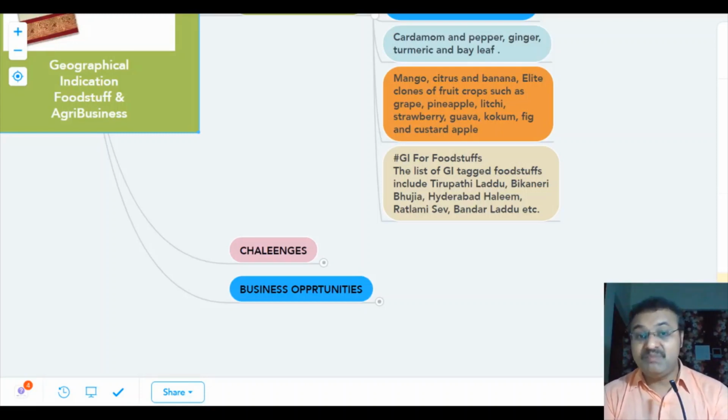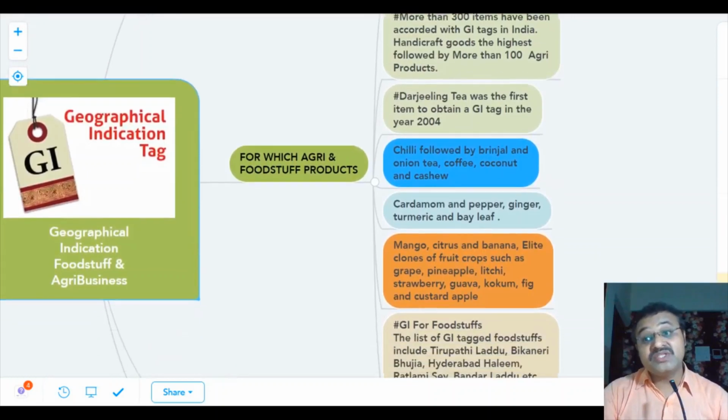Even Bikaneri Bhujia, as you all know, is important. Ratlami Sev, Hyderabadi Halim, and even the Bandar Ladu. Various area-specific foodstuffs are prepared in that area and have been given the area-specific name, because these foodstuffs cannot be duplicated and cannot be prepared elsewhere, and that is why this name is given.